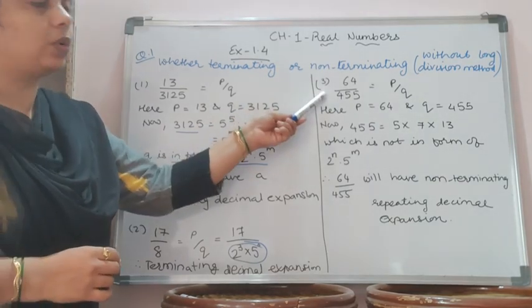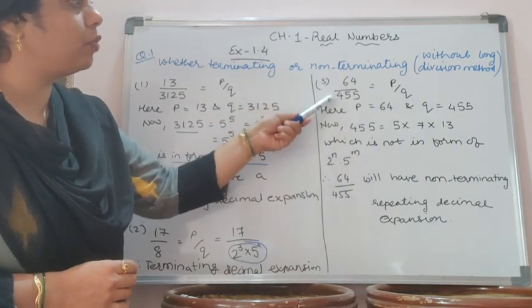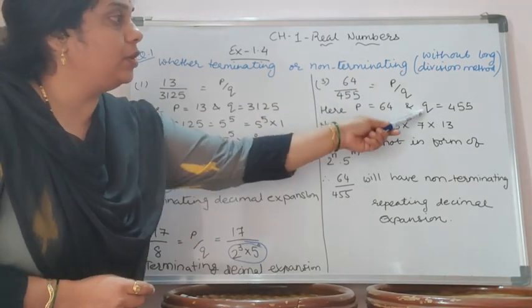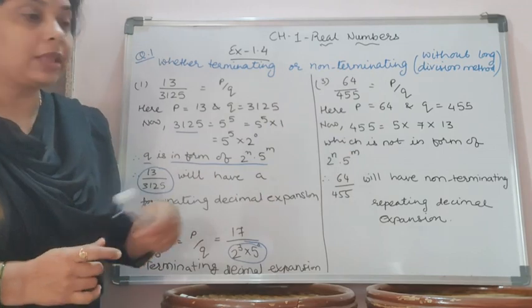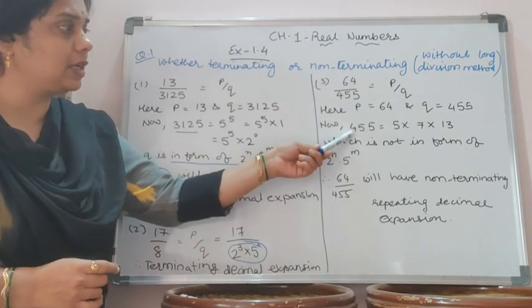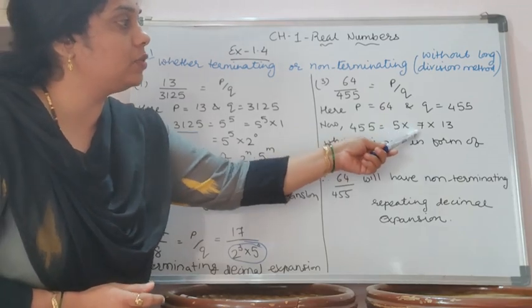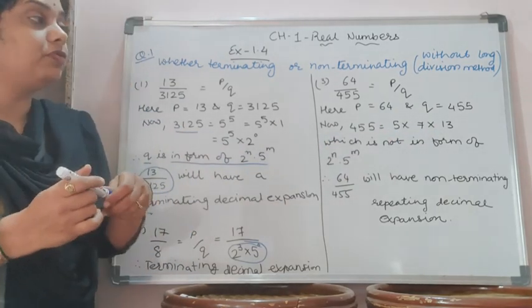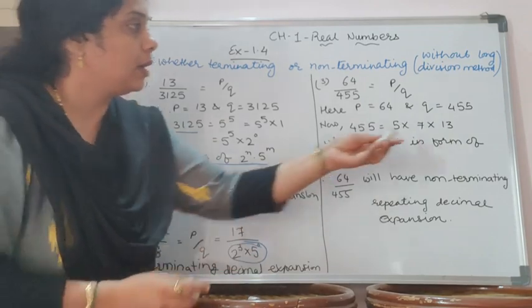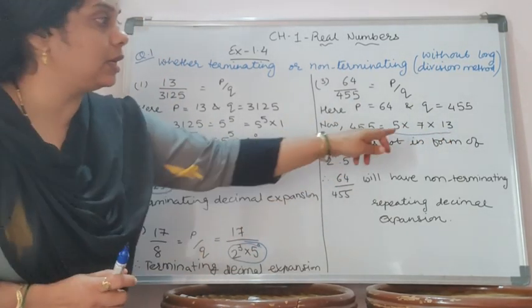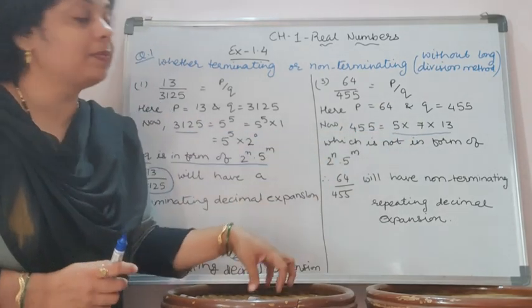Now next, third one, 64 by 455. Again p is 64 and q is 455. If I factorize 455, the factors I got are 5 into 7 into 13. So if you see, except 5, here there are two numbers, 7 and 13.